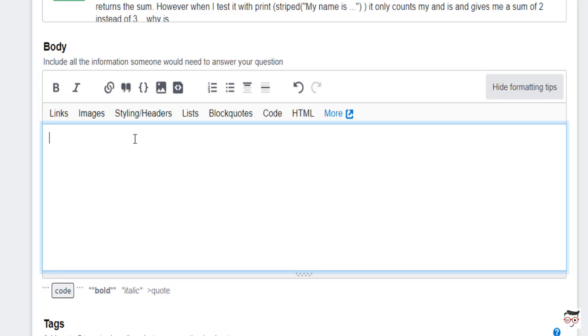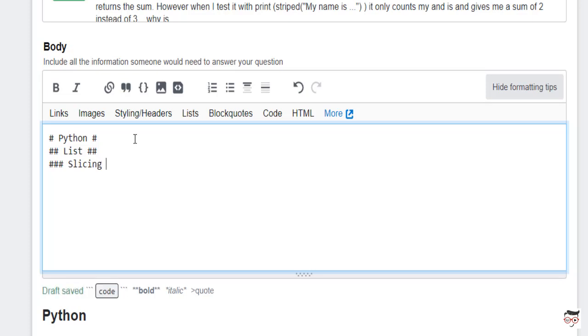So I'll use a hash option. Hash option means here is my heading, but always remember there must be a space after the hash. Then close it by a hash. If I use double hash, then there would be subheading, as you can see already. Now if I use 3 times hash, you see there is a subheading. I hope you got my point.